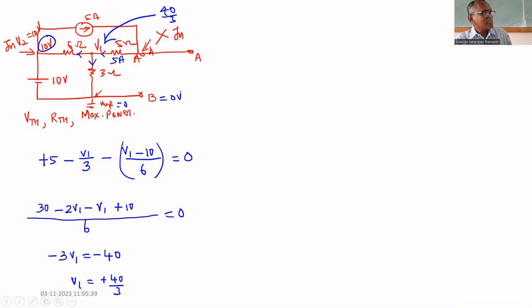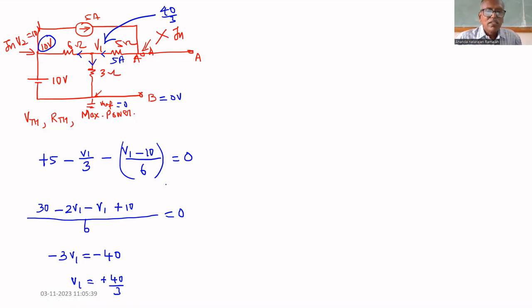From V1 to A, how are we traveling? We are traveling against the current direction, because we assumed the current direction is from A to V1.